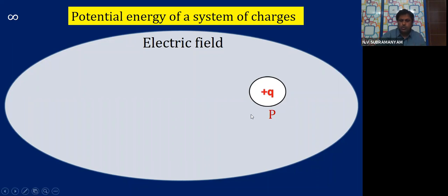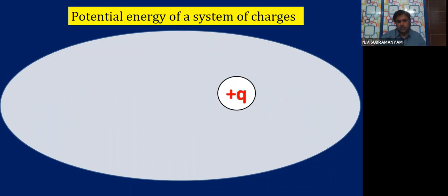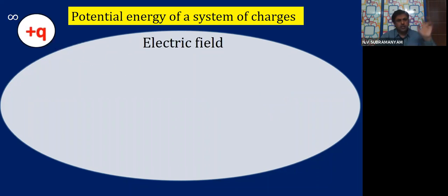But how will you know that there is potential energy? It is invisible, no? Now let's see what happens next. If I leave this charge here, what will happen? It will run away again to infinity. That means as long as I am holding it at the point P, there will be potential energy for that particular charge.